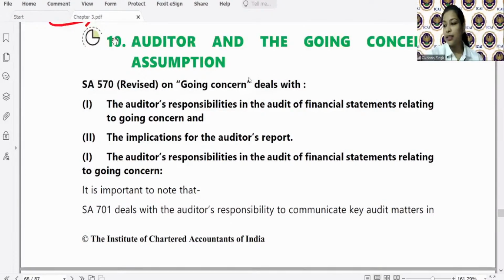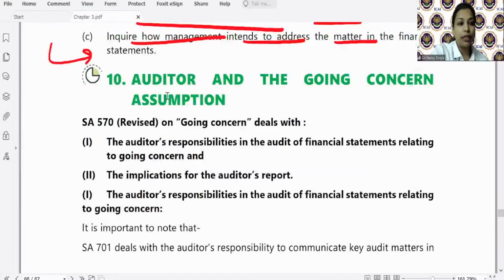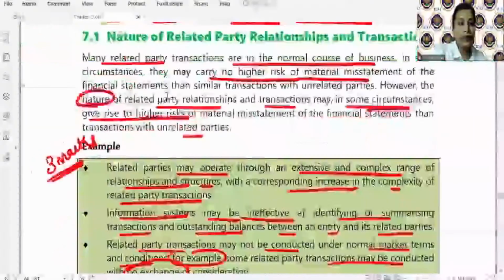So I can see there is a doubt of Mr. Khojema with respect to SA 550. He has a doubt with respect to this point. Just a moment.